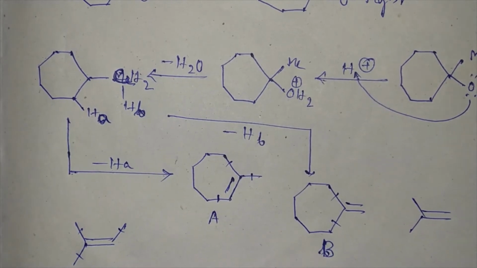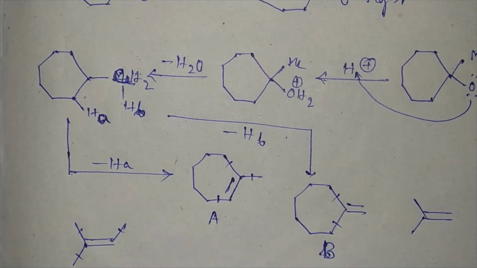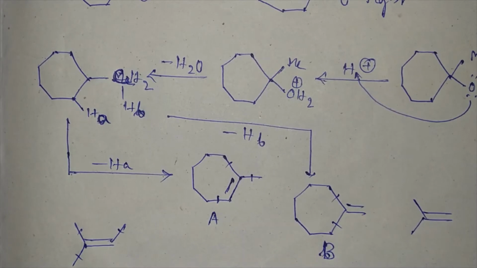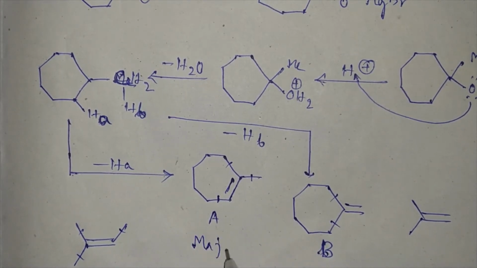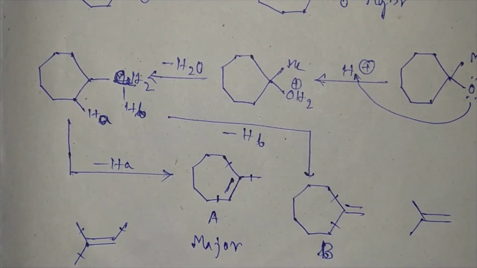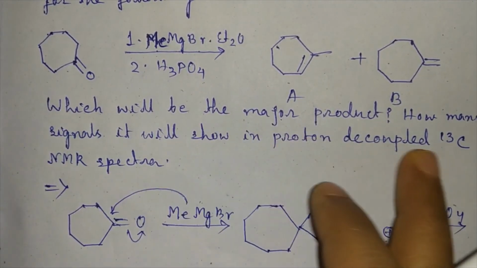And as we know, as the number of substitutions increases in the alkene, it will have higher stability. So A will have higher stability than B. So A will be the major product. So we covered the first question, which will be the major product.